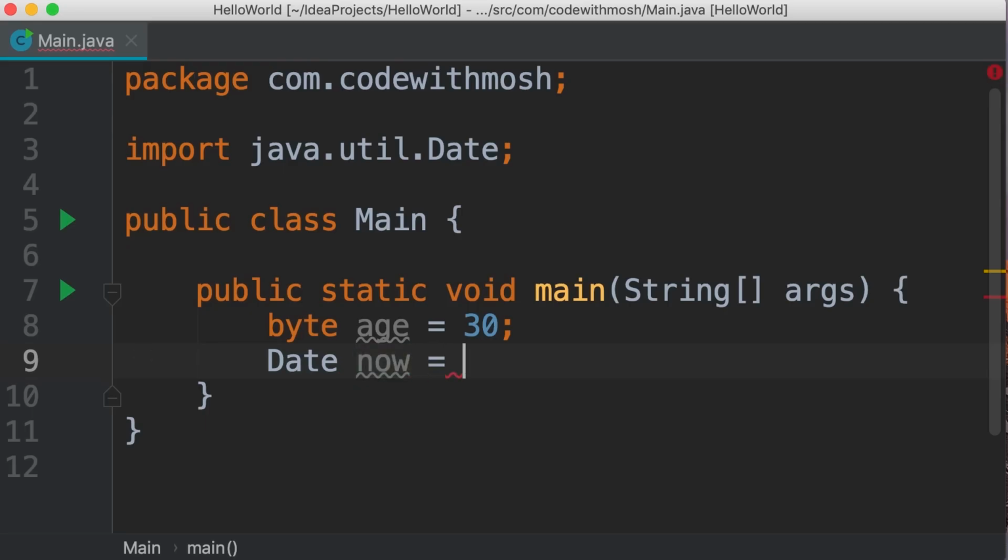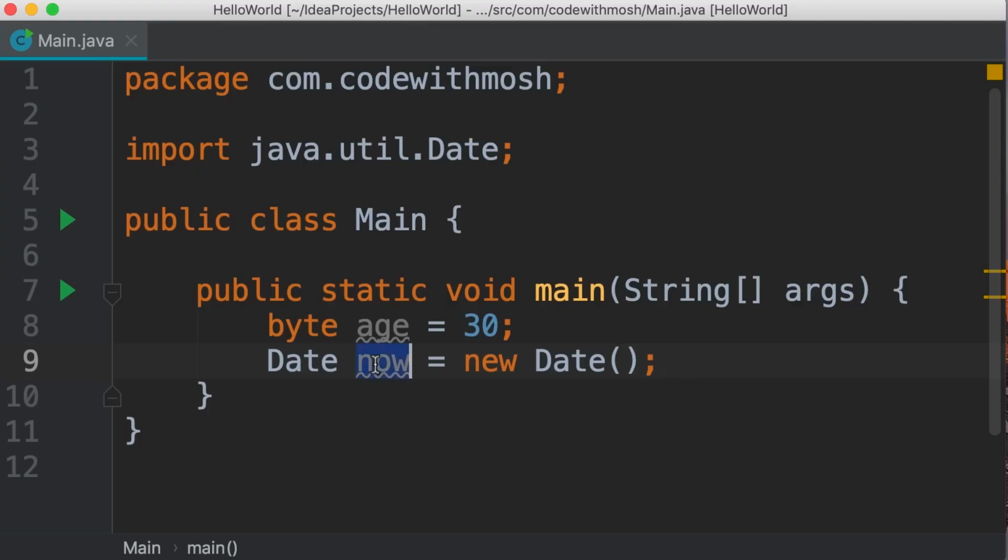Now we set this. Here we need to use the new operator to allocate memory for this variable. And this is one of the differences between the primitive and reference types. When declaring primitive types, we don't need to allocate memory. Memory is allocated and released by Java runtime environment. But when dealing with reference types, we should always allocate memory. Now we don't have to release this memory. Java runtime environment will automatically take care of that. So we use the new operator and then repeat the name of our class, in this case date, and then we add parentheses, followed by a semicolon.